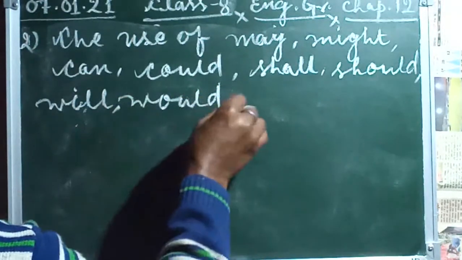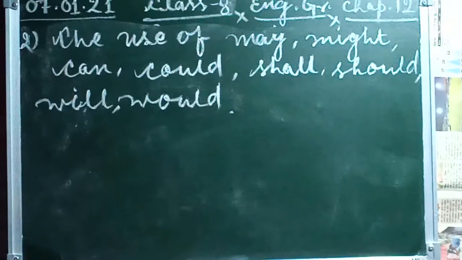Like this we get here, and there are several verbs given here and we have to use them.